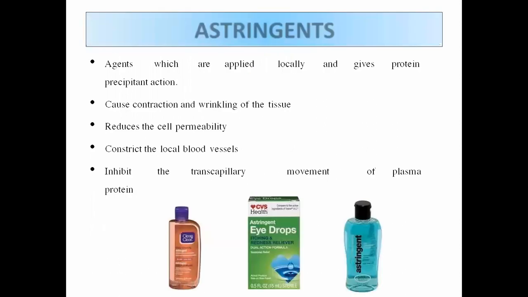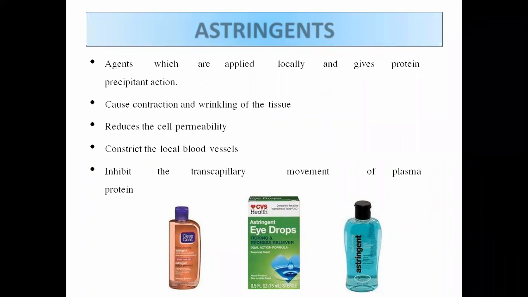Now the next category of compounds is astringents. These are the agents which are applied locally and give a protein precipitation action. We all know alum, or turti. This is a household astringent used to stop bleeding.